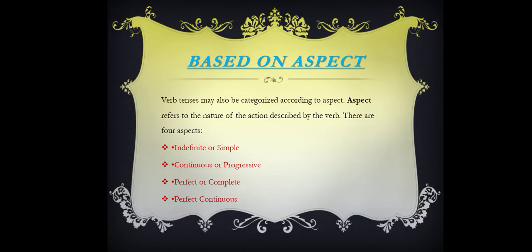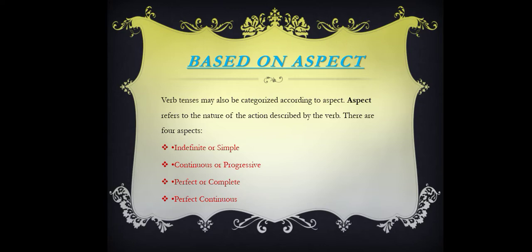Now, on the basis of the aspect, we can also subcategorize all these three tenses into four different kinds. Verb tenses may also be categorized according to aspect. So, what is the aspect? Aspect refers to the nature of the action described by the verb. There are four aspects, or we can say there are four kinds of tenses.